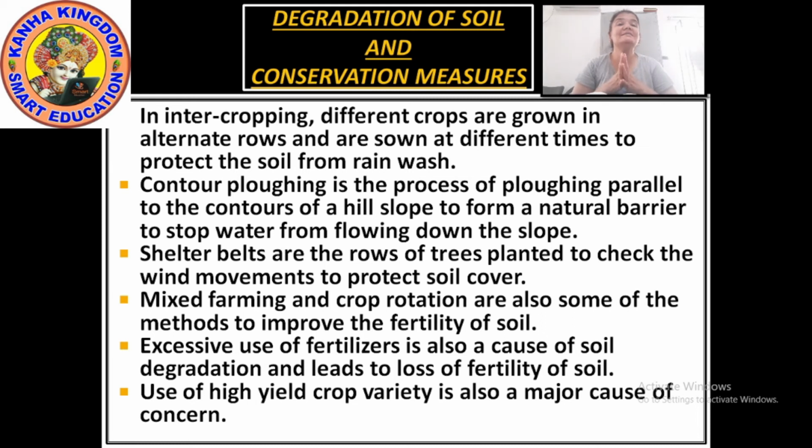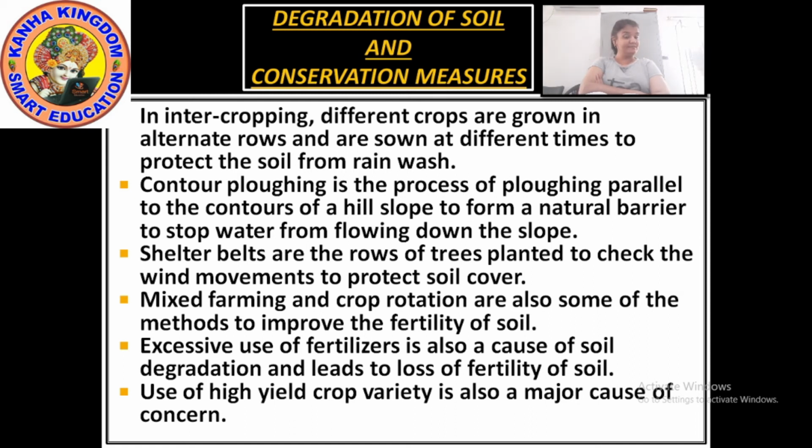Okay. Now, excessive use of fertilizer. You know that insects spoil the crops, and because of this the farmers use pesticides and fertilizers. Now the fertilizer is used to make the soil fertile, right? But chemical fertilizers are not good for the soil. Excessive means too much use. So excessive use of fertilizers is also a cause of soil degradation.